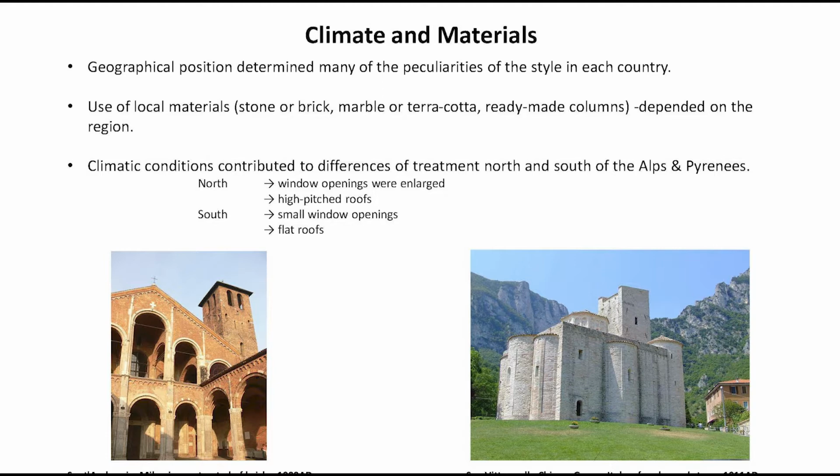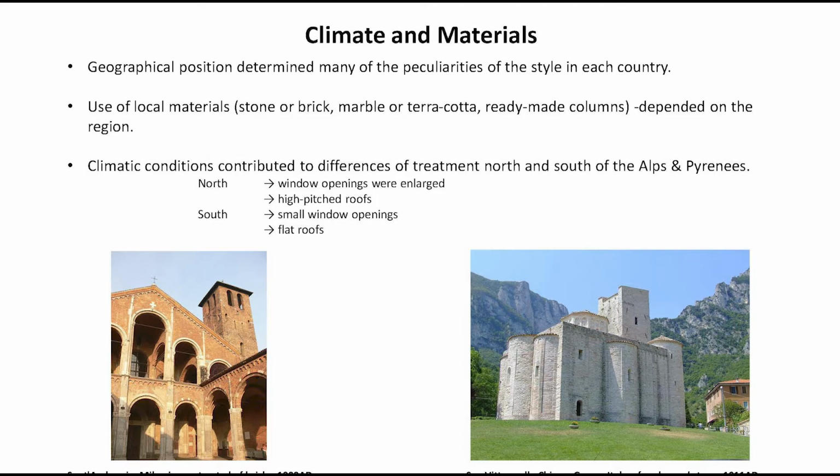Use of local material like stone, brick, marble or terracotta, or ready-made columns, depended on the region from where these items are to be sourced and where the building is going to be built. Most important, the climatic conditions contributed to the differences in treatment in the north and the south of the Alps.